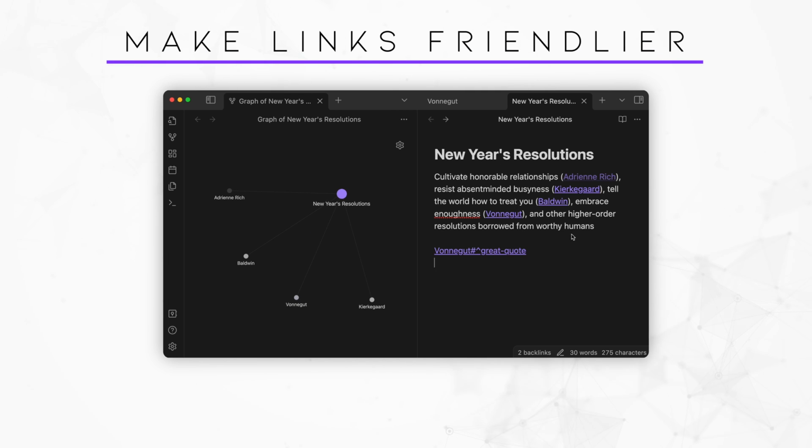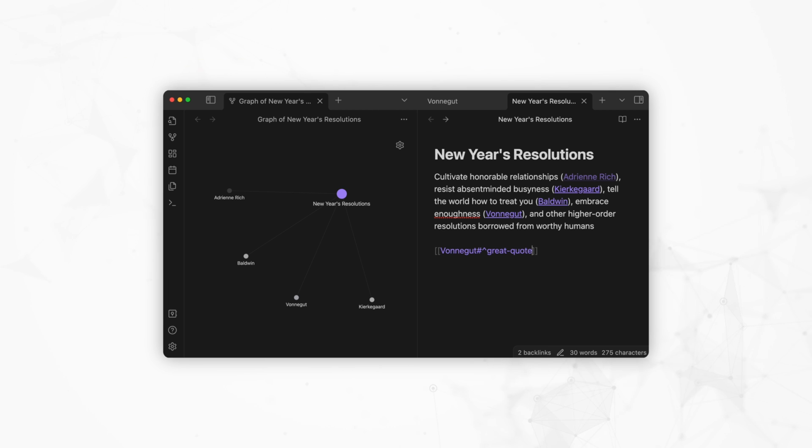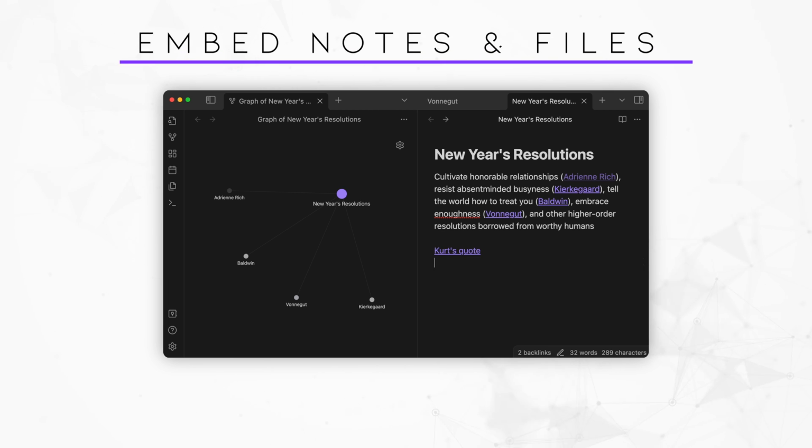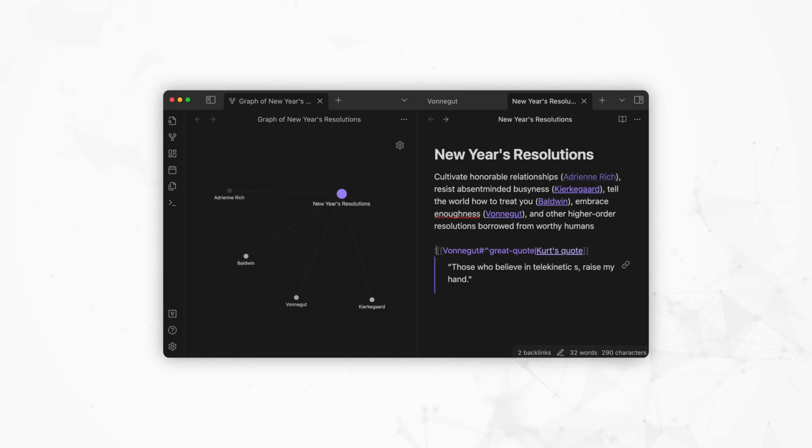By default, Obsidian will show the link text. Let's make this link easier on the eyes. I'll add a vertical bar to end of the link and write Kurt's quote. There, much better. Let's make this even friendlier. You can embed notes and files by adding an exclamation mark to the beginning of the link, like this.